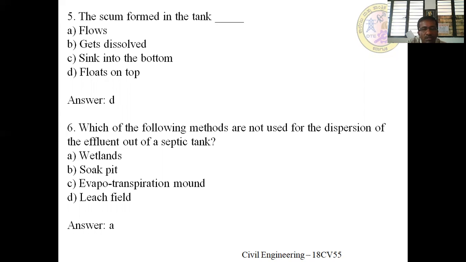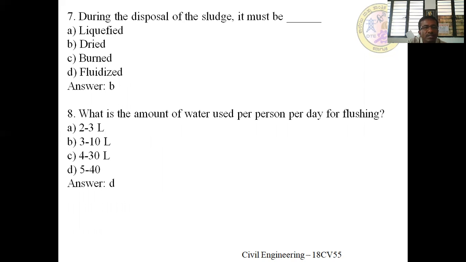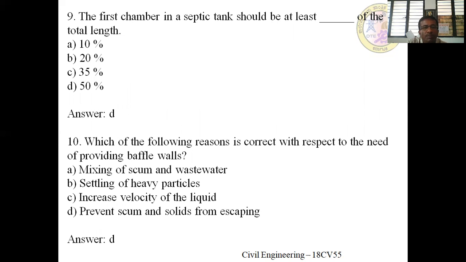Which of the following methods is not used for the dispersion of the effluent out of a septic tank? That is, wetlands are not usually used. During the disposal of the sludge, it must be dried before you dispose of it. You dry it properly and the moisture content is reduced. What is the amount of water used per person per day for flushing? It is 5 to 40 liters. The first chamber in a septic tank should be at least dash of the total length. It should be at least 50% of the total length.